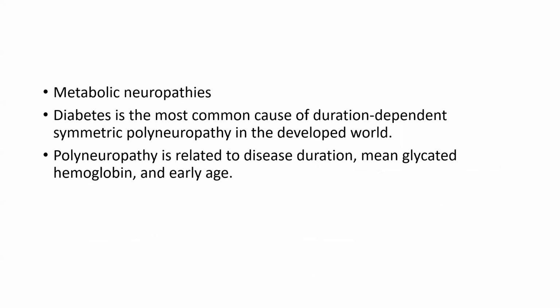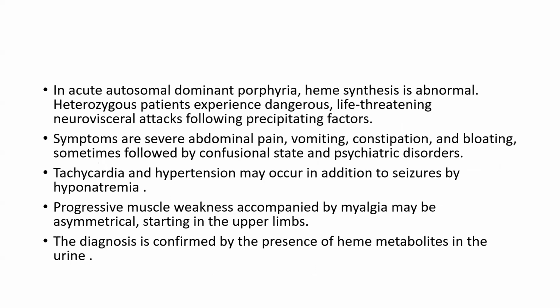Metabolic neuropathies. Diabetes is the most common cause of duration-dependent symmetric polyneuropathy in the developed world. Polyneuropathy is related to disease duration, mean glycated hemoglobin, and early age. In acute autosomal dominant porphyria, heme synthesis is abnormal. Heterozygous patients experience dangerous, life-threatening neurovisceral attacks following a precipitating factor. Symptoms are severe abdominal pain, vomiting, constipation, and bloating, sometimes followed by a confusional state in the psychiatric disorder. Tachycardia and hypertension may occur, in addition to seizures from hyponatremia.